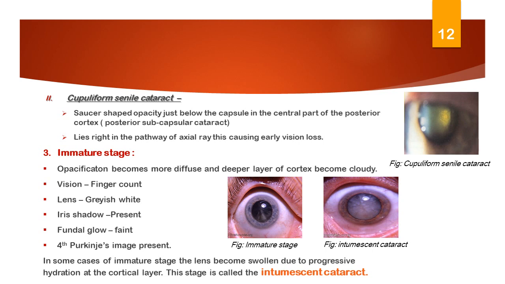In some cases of the immature stage, the lens becomes swollen due to progressive hydration at the cortical layer. This stage is called the intumescent stage. It is due to hydration of the lens fibers. In this stage, the anterior chamber becomes shallow, and there may be a chance of secondary angle closure glaucoma.